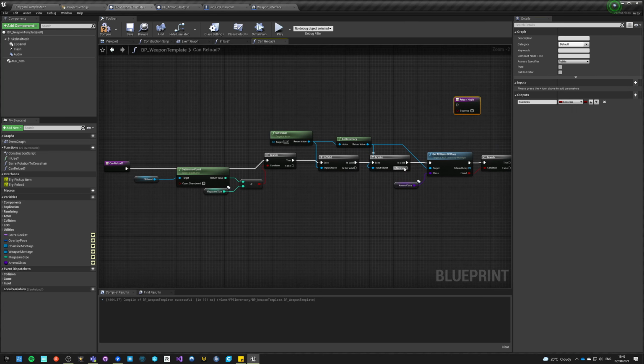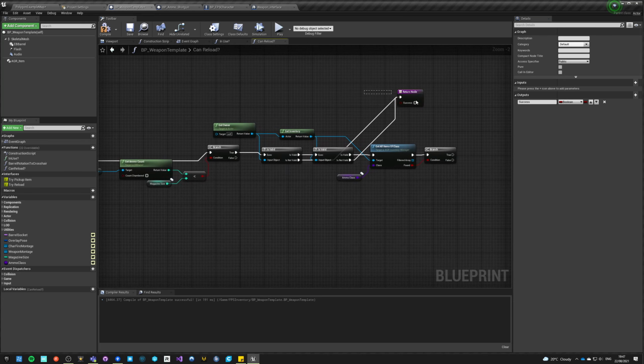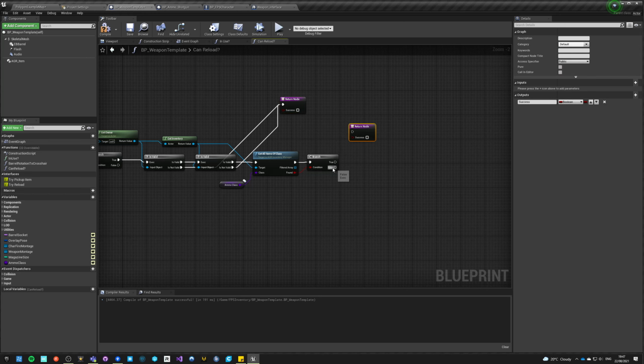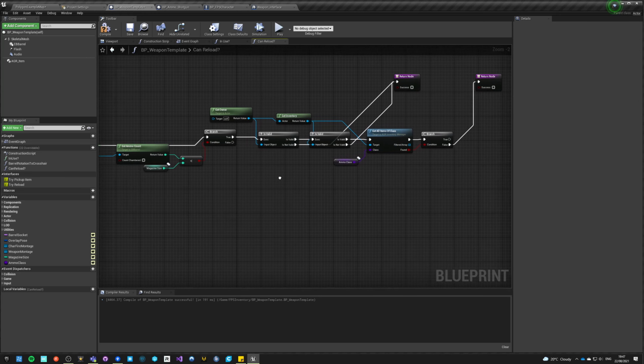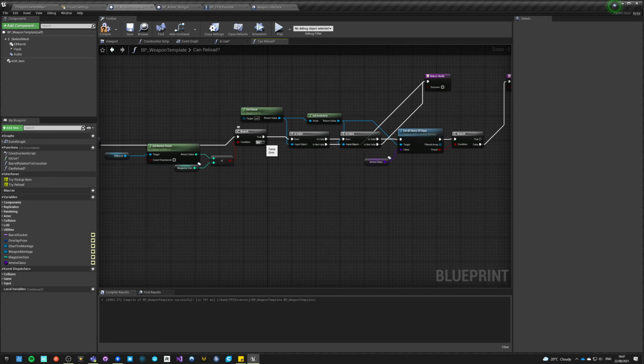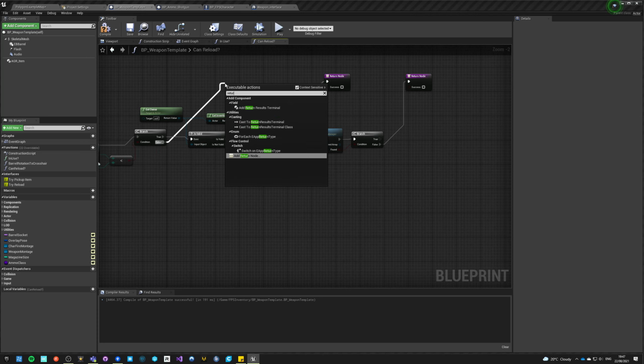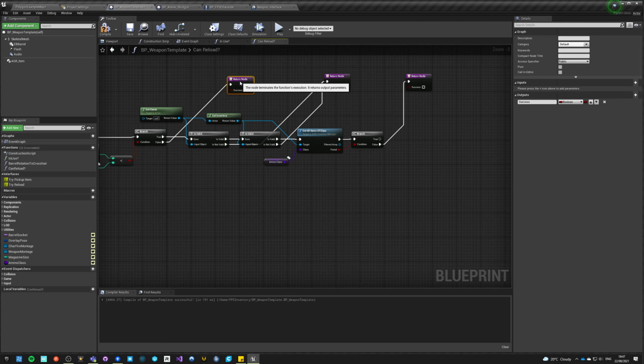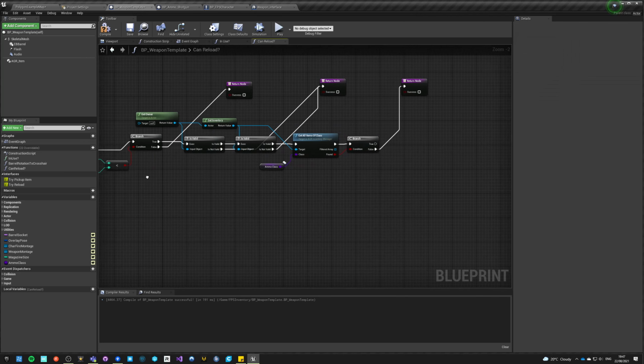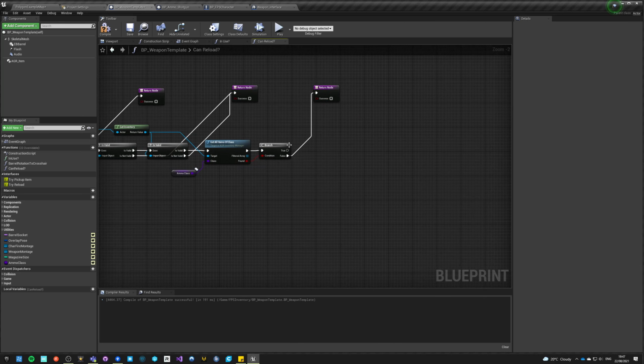So if it is not valid, it's not a success. If we didn't find anything, it's not a success. If we did, however, find something, and if this, then also return node, not a success. Okay, but if we did go through all of this and we got a success,